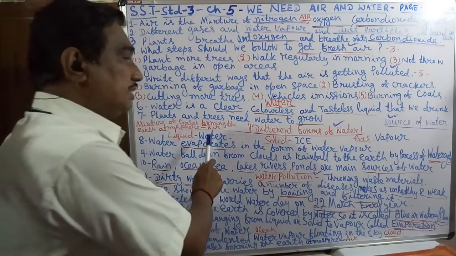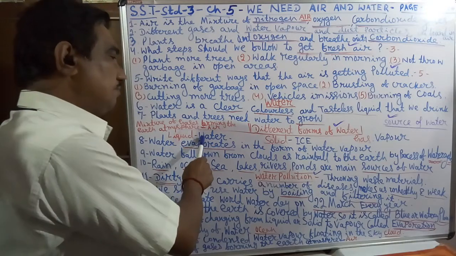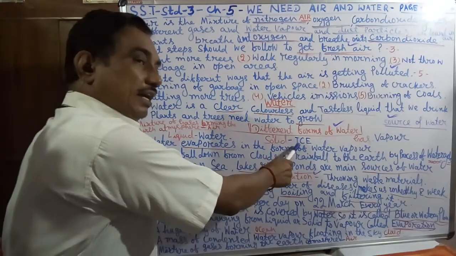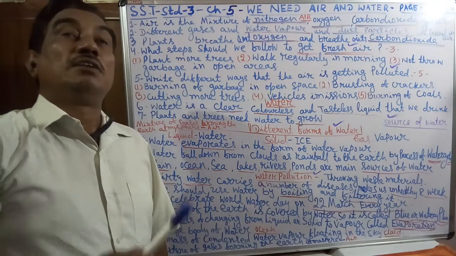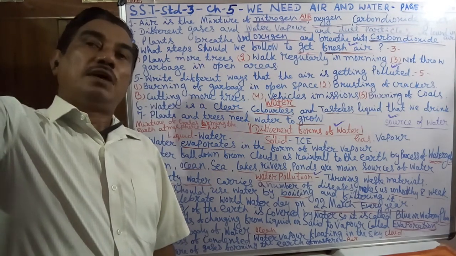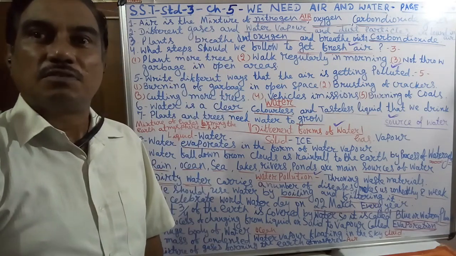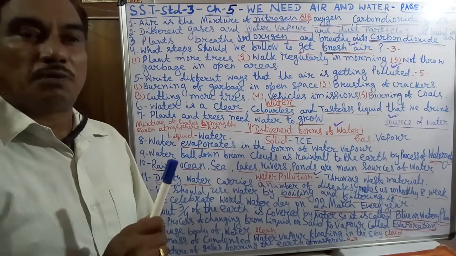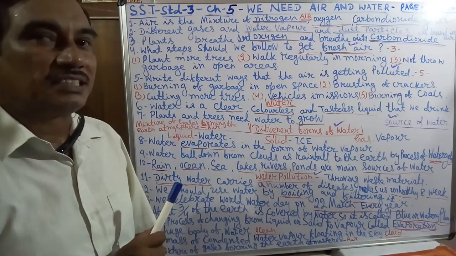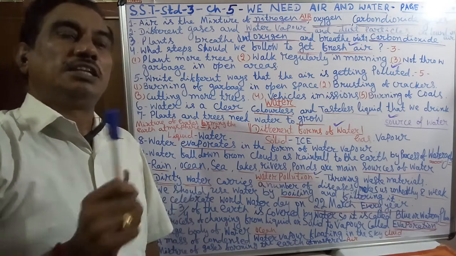Forms of water: 3 forms. Liquid, it is the water. Solid, it is ice. Then the gaseous form is the water vapor, which goes up and forms clouds and comes down as a raindrop. So water vapor is the gaseous form, the solid form is ice, and the liquid form is water. So water has 3 forms.